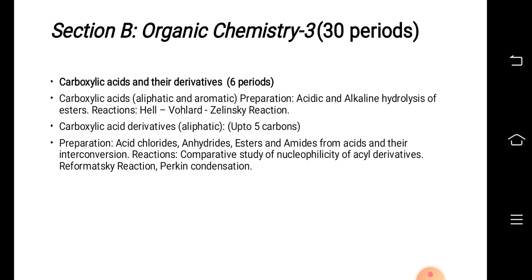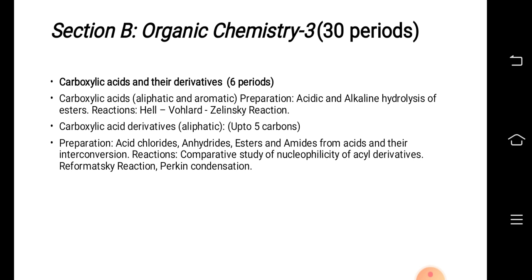Now we go towards section B, which is organic chemistry. This is another 30 periods. This will be handled by another teacher and part of it will be handled by me. The first chapter is carboxylic acids and its derivatives, 6 periods.